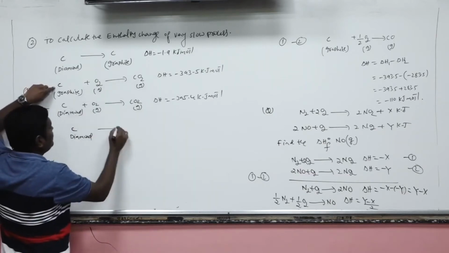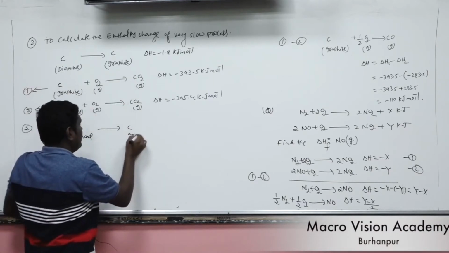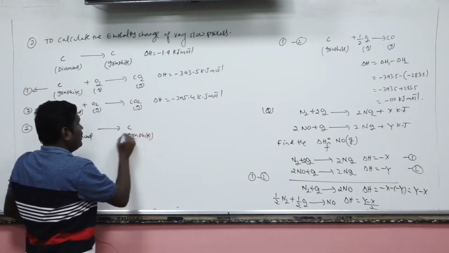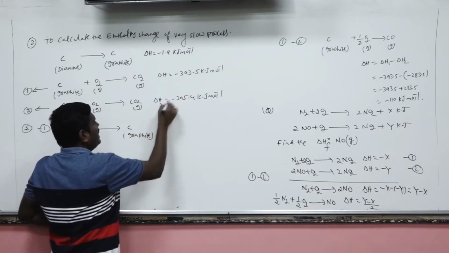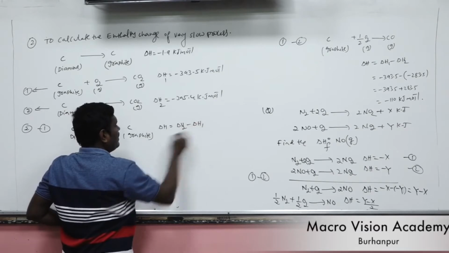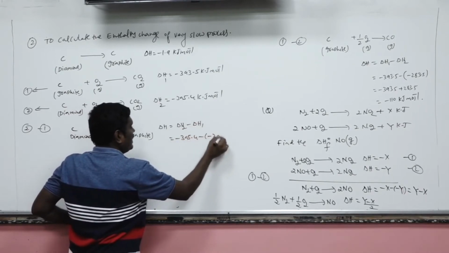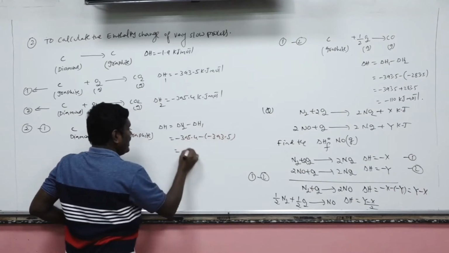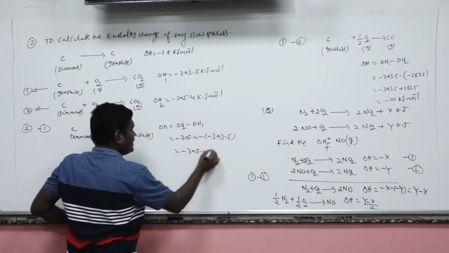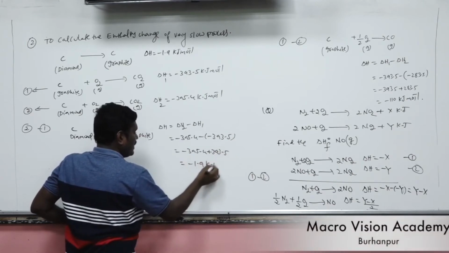The O2 cancels, and CO2 also gets cancelled. So delta H is delta H2 minus delta H1, which is minus 395.4 minus of minus 393.5, that is minus 395.4 plus 393.5, so approximately minus 1.9 kilojoule per mole.